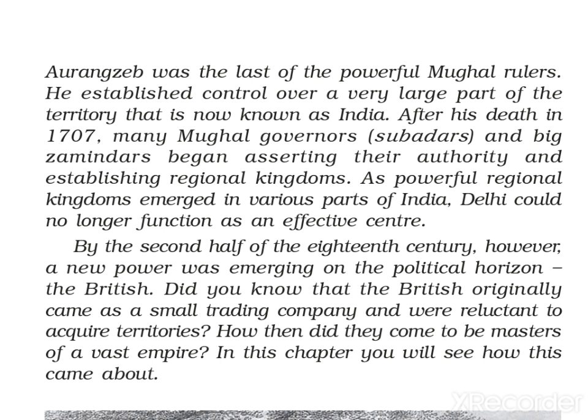So the subadars, these commanders, became rulers, and in this way the whole Mughal empire declined into small groups. In this era, British trading companies from Europe, not only from England but from France, Holland, Portugal, started looking here for things from India. Which type of things did they like? Spices, cotton, silk.